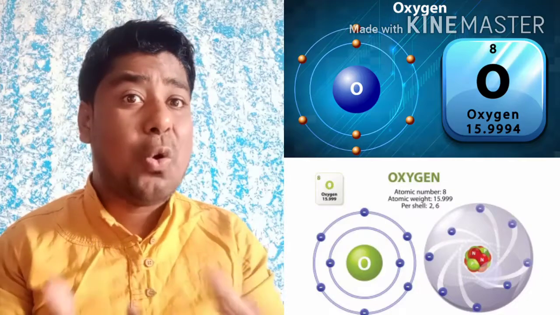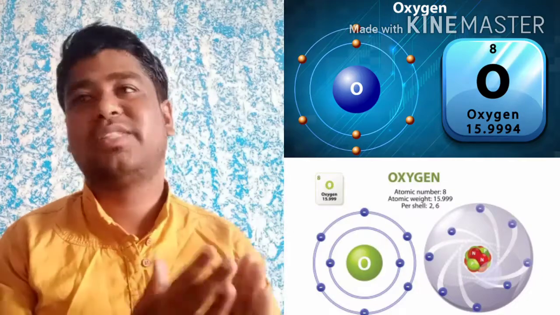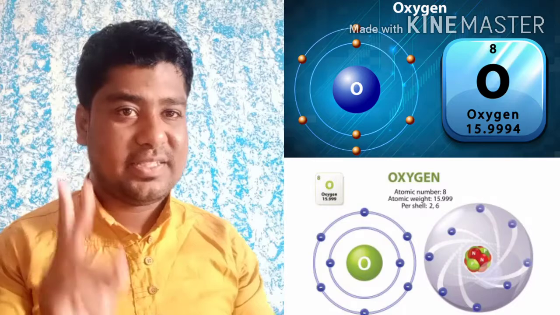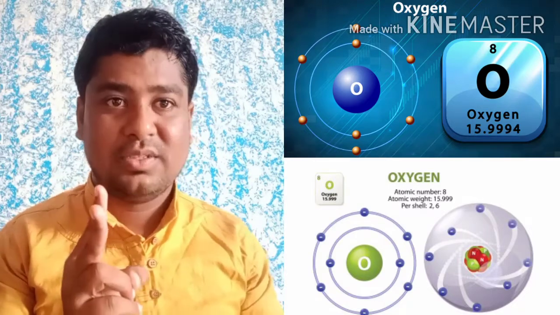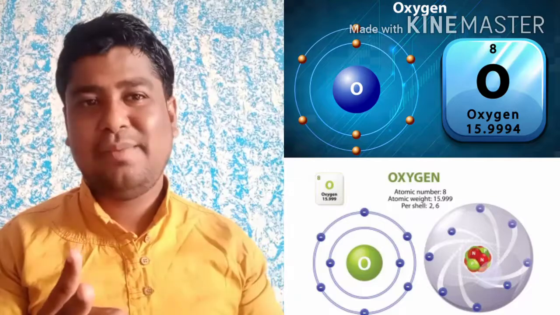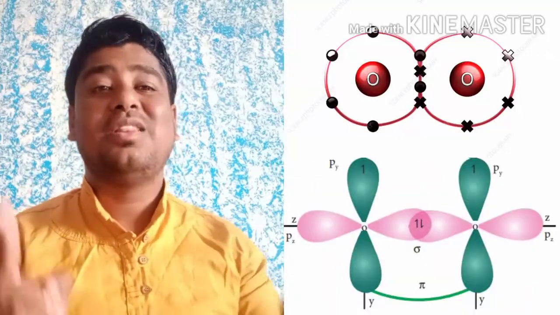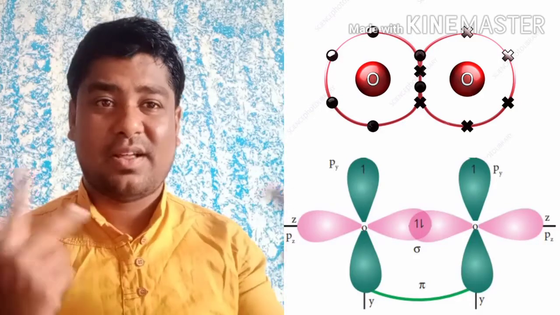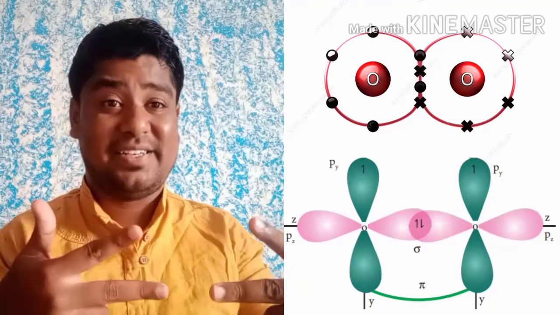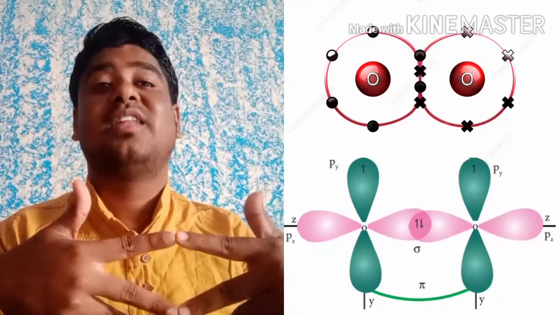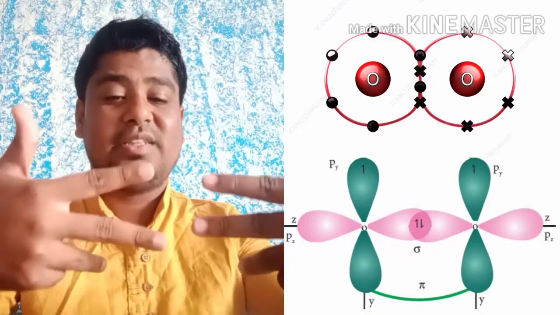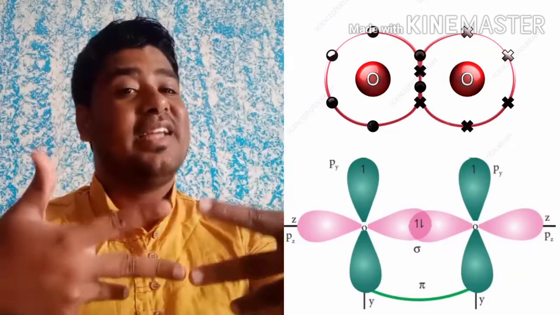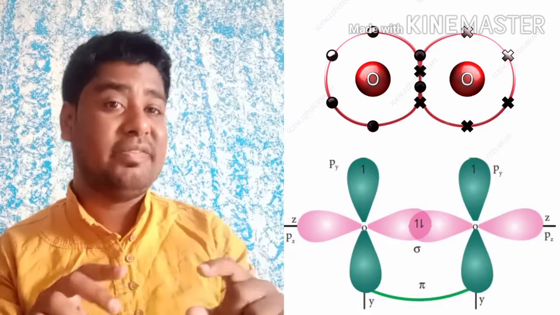So how is this O2 formed? Let's take oxygen. Oxygen has atomic number 8, electronic configuration 2, 6. So its valency is 2. It needs 2 electrons. Let's take another oxygen, the same 2, 6. It also has valency 2. Both need 2 more electrons to be stable. So the 2 electrons that each needs, they share. Both oxygens share 2 electrons. There is bonding between the last 2 electrons of the oxygens. Thereby a double bond is formed between the oxygens.